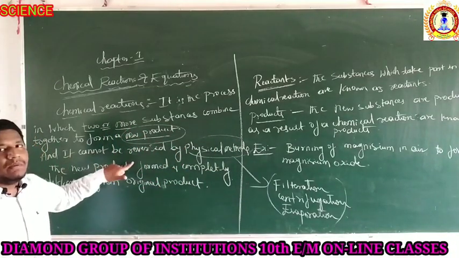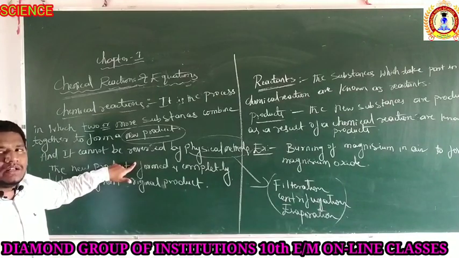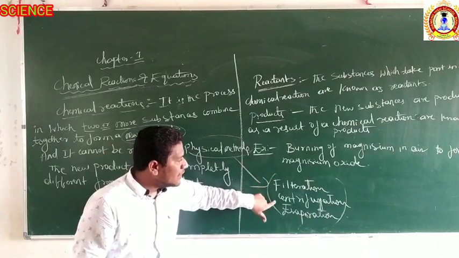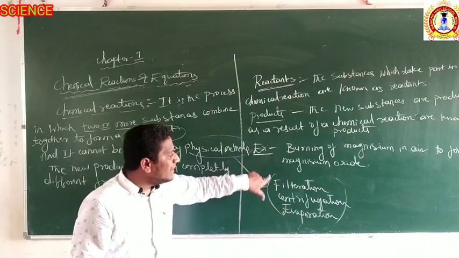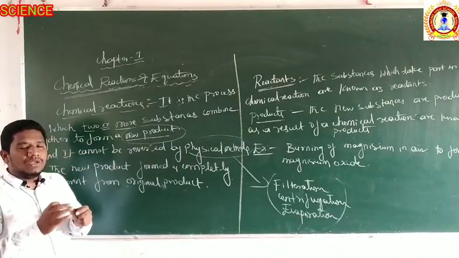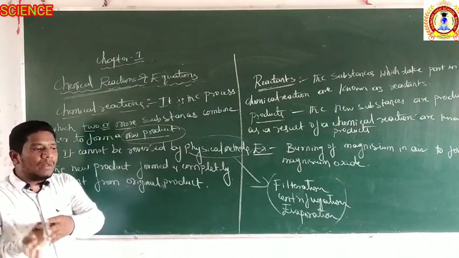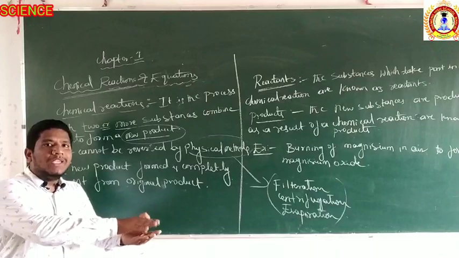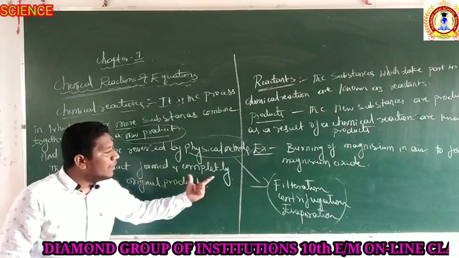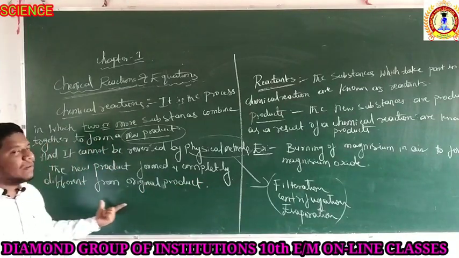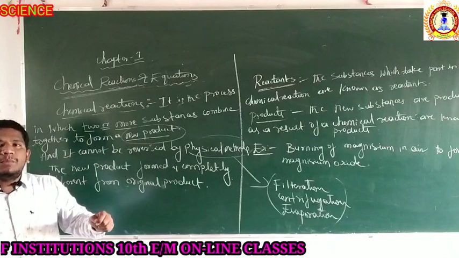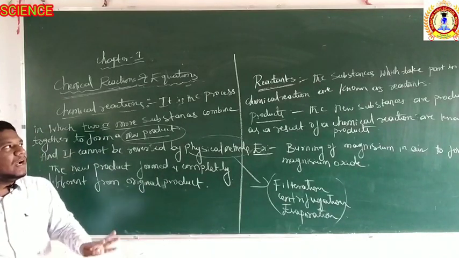They are not separated by the physical methods, as you already learnt in 9th standard. Which physical methods are there? Filtration, centrifugation, evaporation, right? So by this process we cannot reverse. What does reverse mean? From the product we got, we cannot get the reactants again. And the new product which is formed is completely different from the original substances. The new product and the original substances are chemically very different.